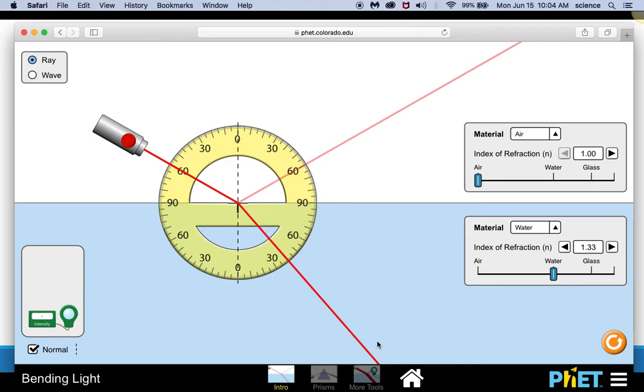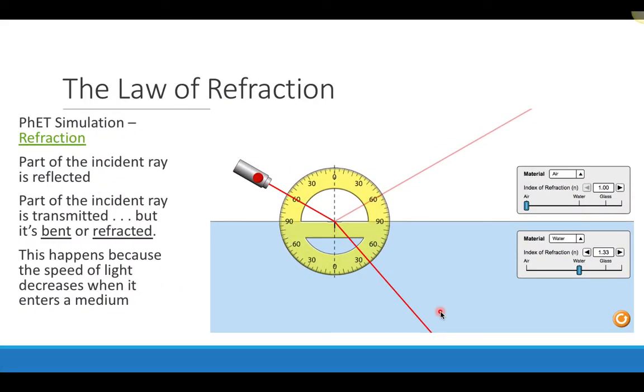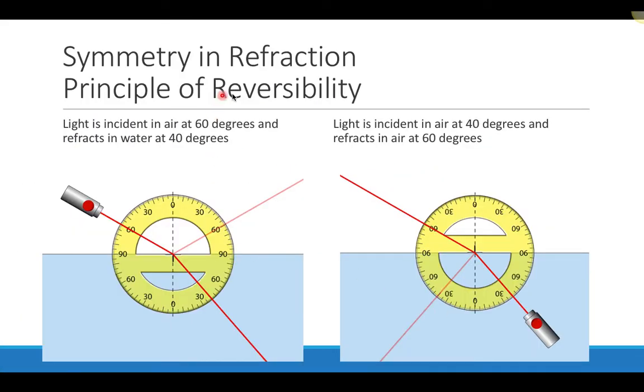Something that we're going to see on another slide, actually let's pull it up here, is this symmetry in refraction and the principle of reversibility. When the light traveled from air into water, I had a 60-degree angle of incidence and a 40-degree angle of refraction. And there's this principle of reversibility. If I were to shine the light instead up through the water at 40 degrees, it would bend in air at 60 degrees. So let's give that a try.